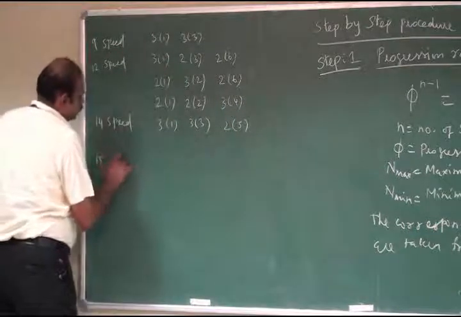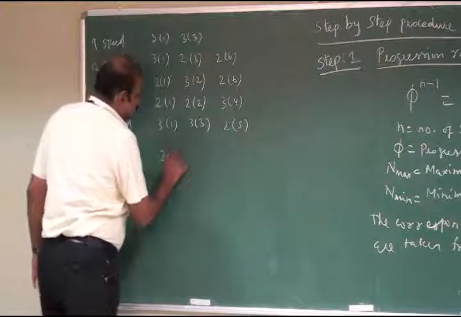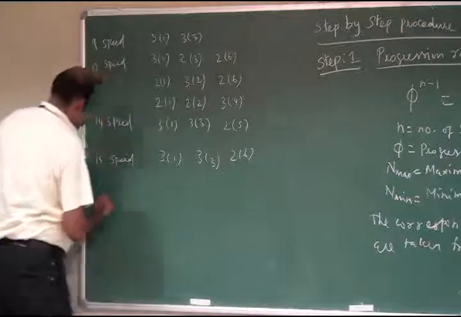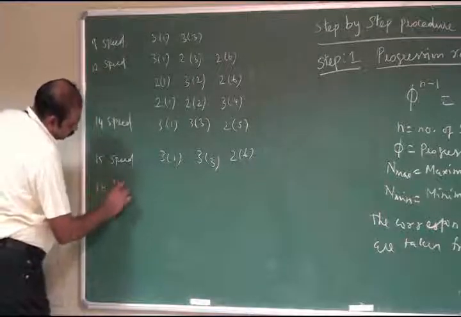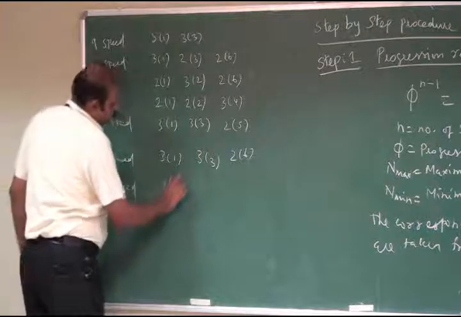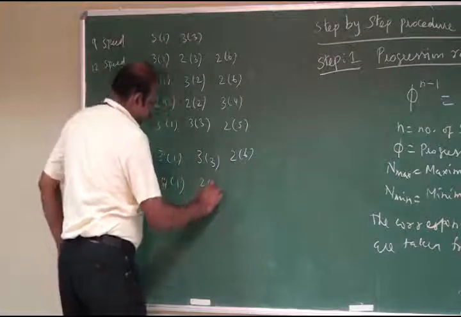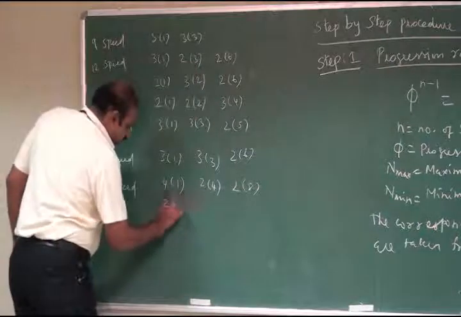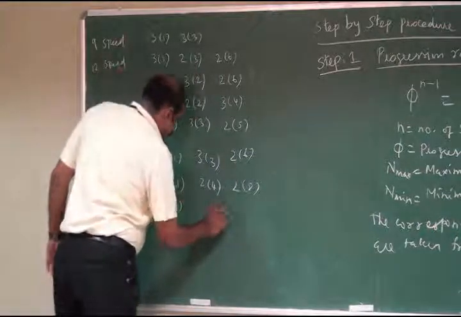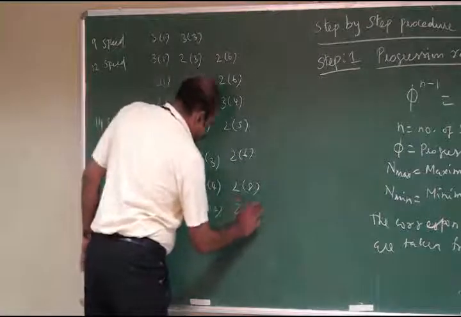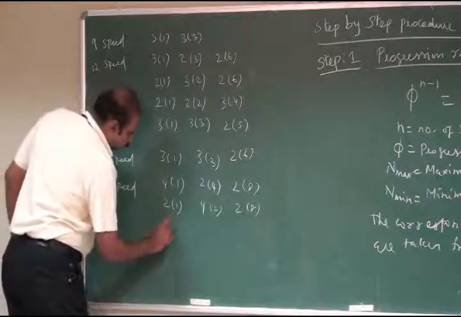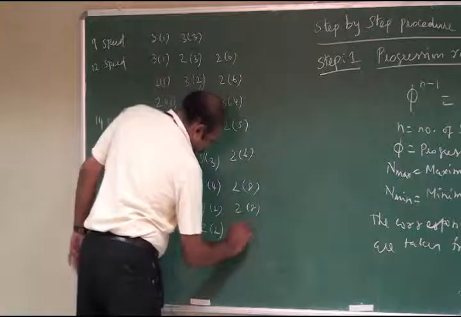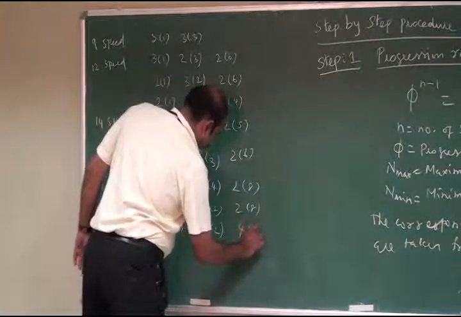Then 15-speed gearbox: 3:1, 3:3, then 2:6. Then 16-speed gearbox: 4:1, 2:4, 2:8. Another is 2:1, 4:2, 2:8. Another is 2:1, 2:2, 4:4.